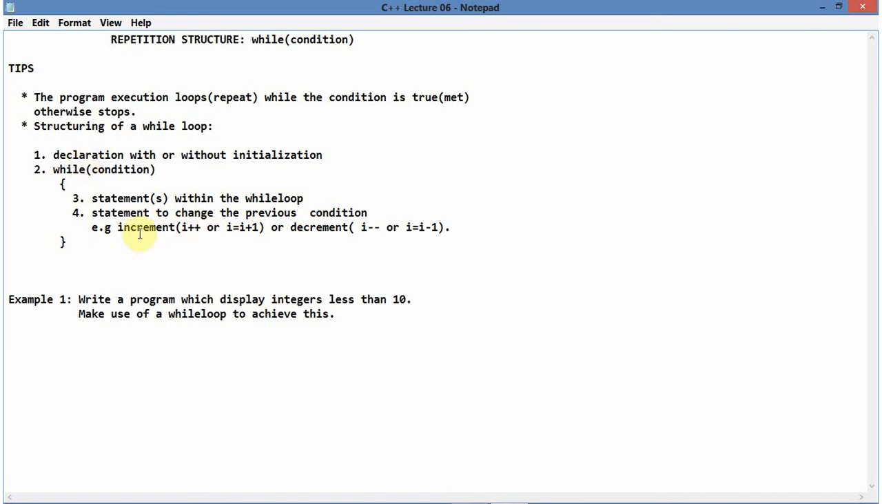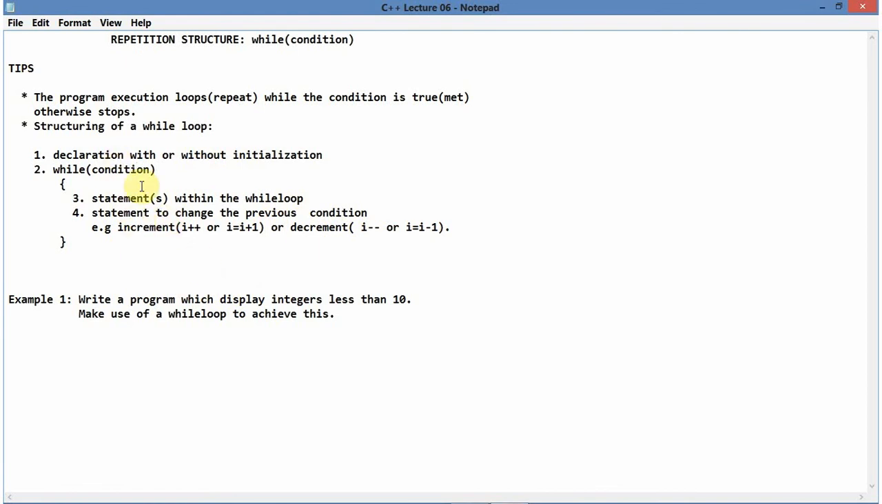So this is the layout of a while loop, guys. Remember, the declaration, and then you'll have your while, and then you put the condition here. All right, and then now you'll have the statement to run. After running the statement, you must have a statement that actually changes the previous condition, so that the program keeps looping.